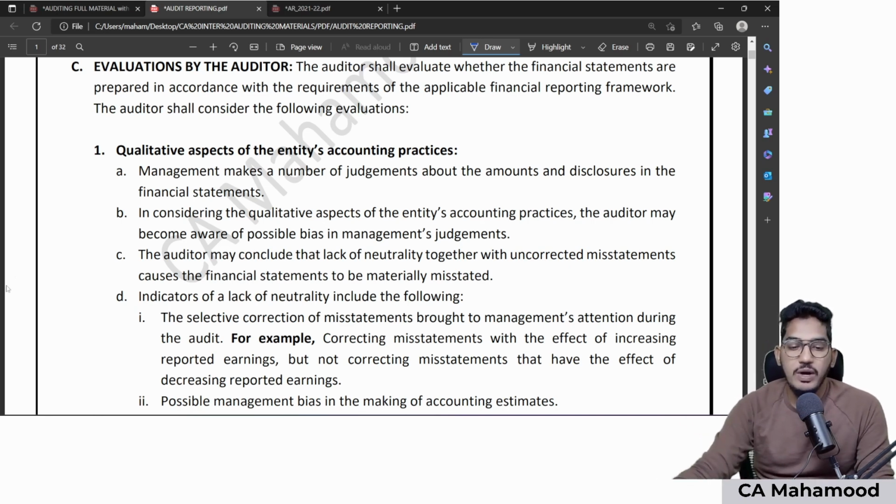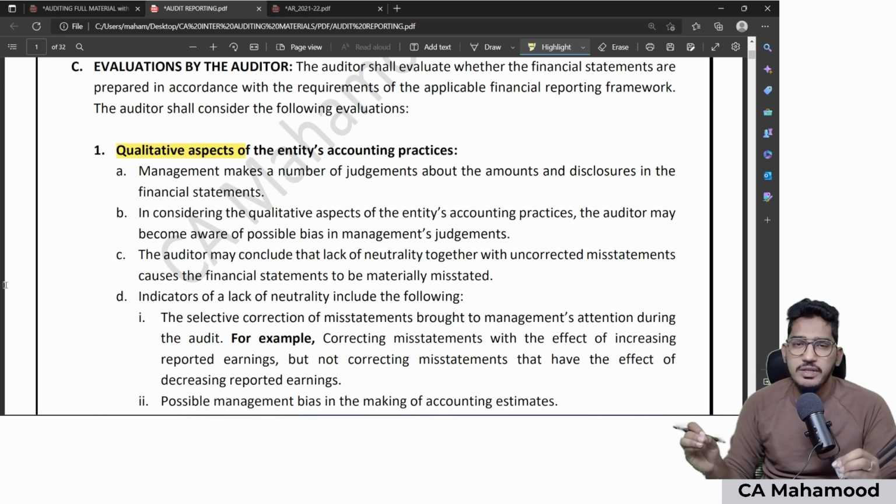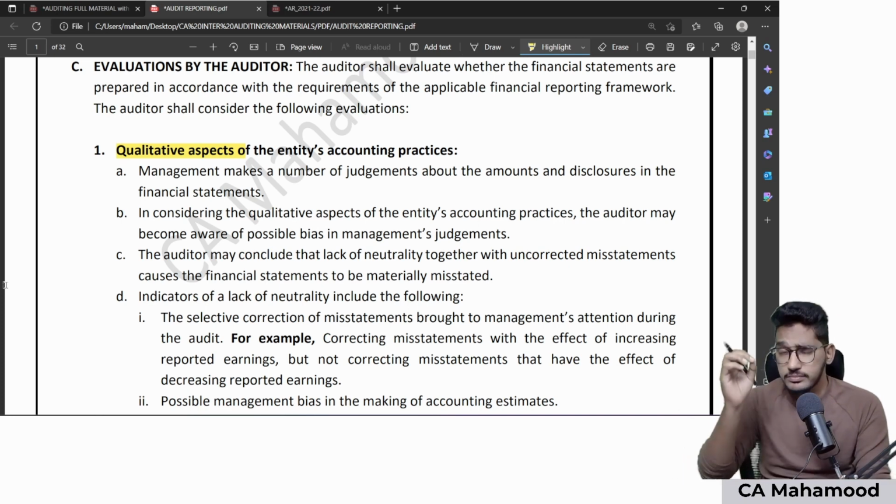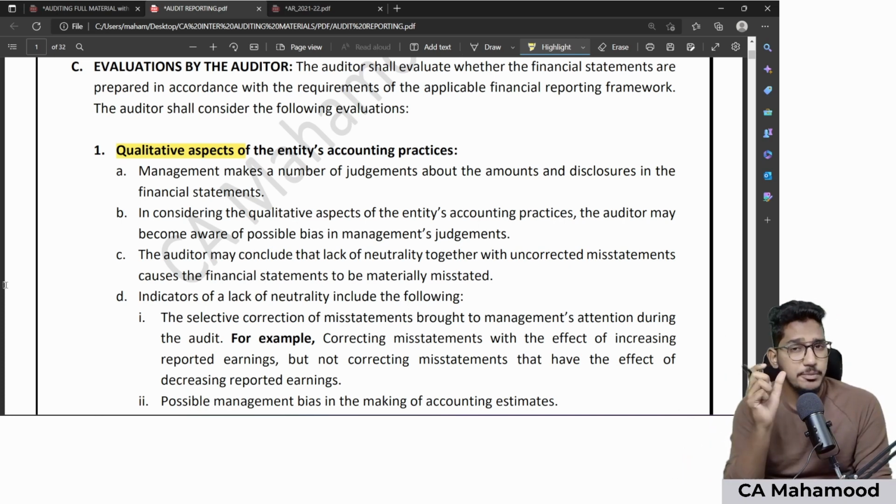First, coming to qualitative aspects, when I say qualitative, it is something referring to other than amounts and balances. As a part of our audit, there is no doubt we will analyze whether the amounts are correct or not, whether the balances are correct or not, whether the balance sheet is matching or not, calculated profit figure is correct or not. Yes, our audit involves a lot of quantitative matters, but audit doesn't involve only numbers and figures. Sometimes we need to evaluate qualitative aspects also. Other than amounts and balances, sometimes we need to analyze some extra things.